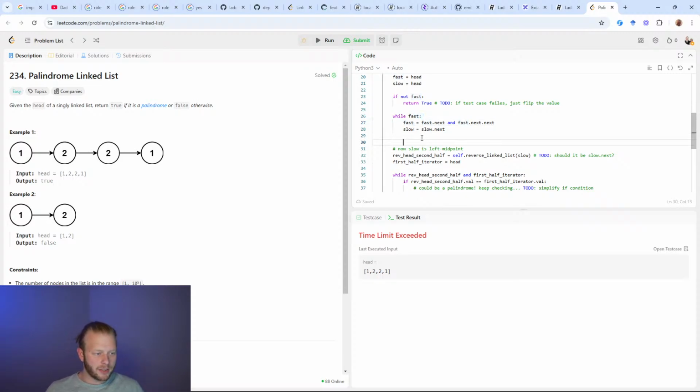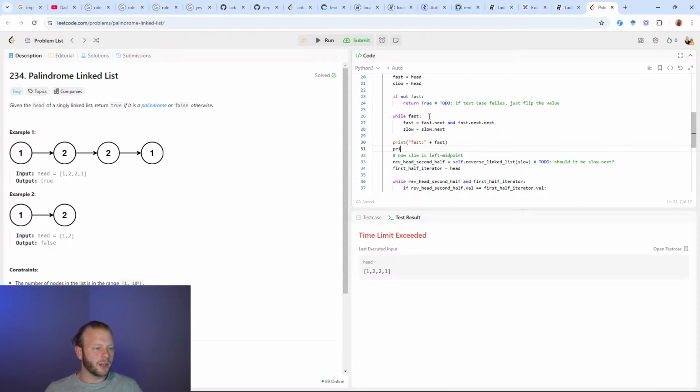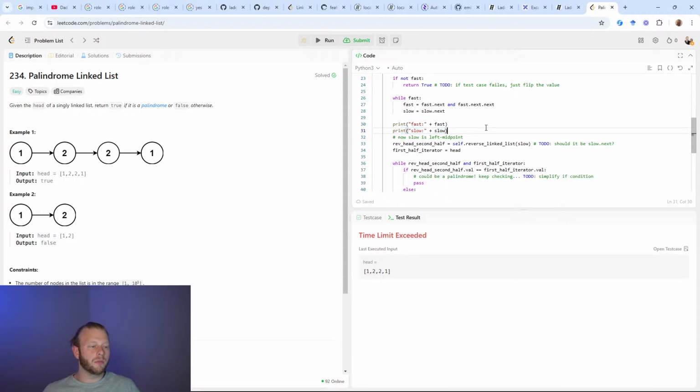Let me print, and we can verify that I arrive here. I'll print fast and slow. What I'm expecting to see is that fast is none and slow is non-null at this step.